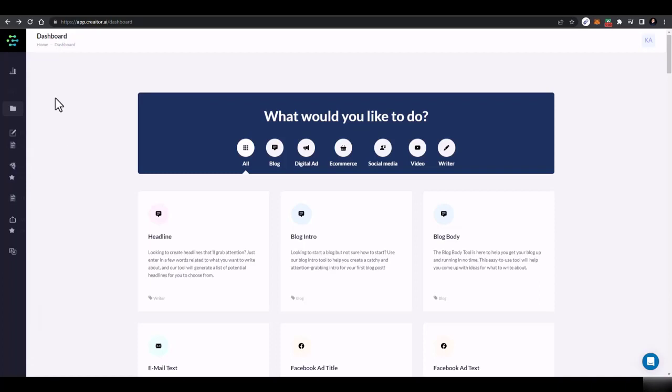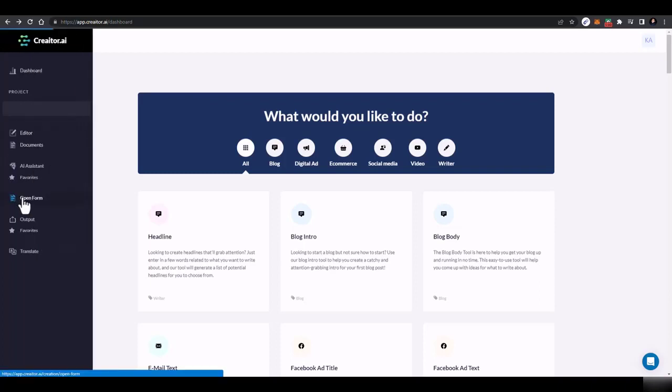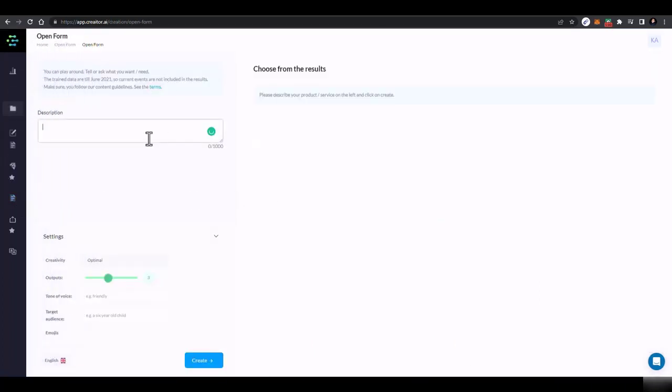Basically what you have to do is, first of all, go to this open form, and in the open form you just type anything and it will generate the results for you. You are not limited to any kind of words or anything. You are not bound to anything. You can generate anything.